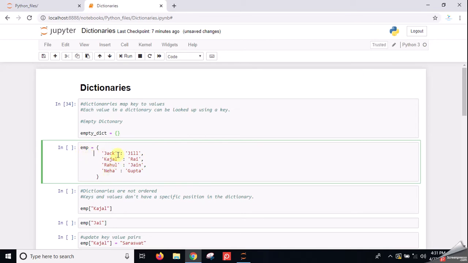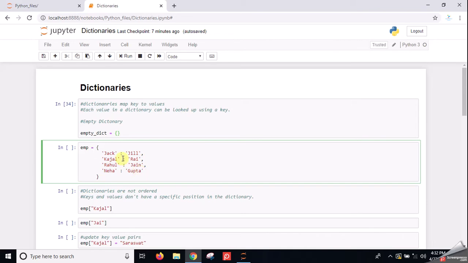In a dictionary, each value on the left-hand side of the colon is the key, and on the right-hand side of the colon is the value of that key. That means you separate the key and value using this colon.